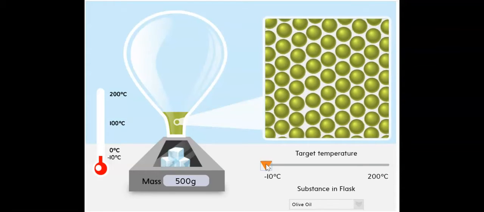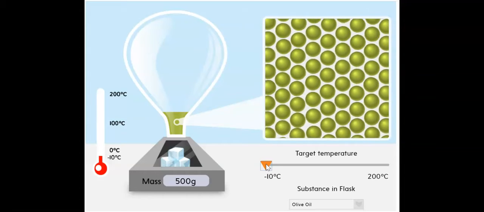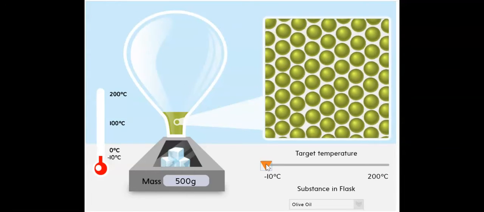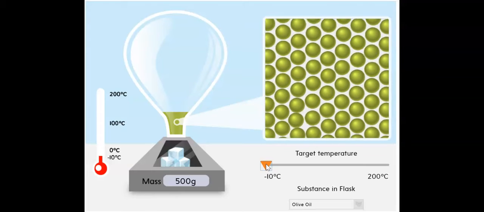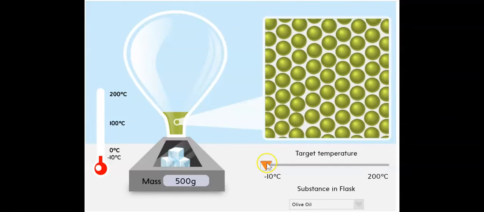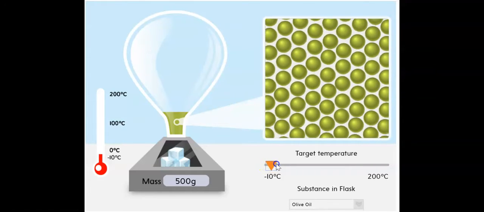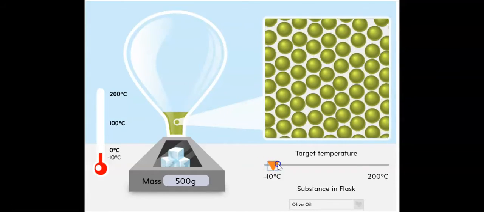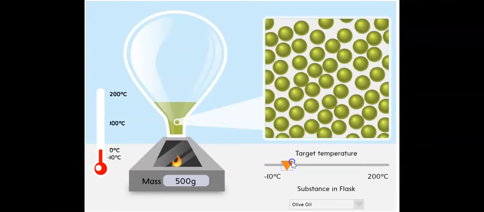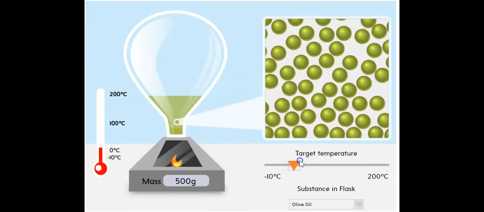See how the particles are vibrating? The particles are vibrating and tightly packed together. So the olive oil is solid. Observe what happened to the olive oil when I keep increasing the temperature. All of them have the same mass, 500 grams.